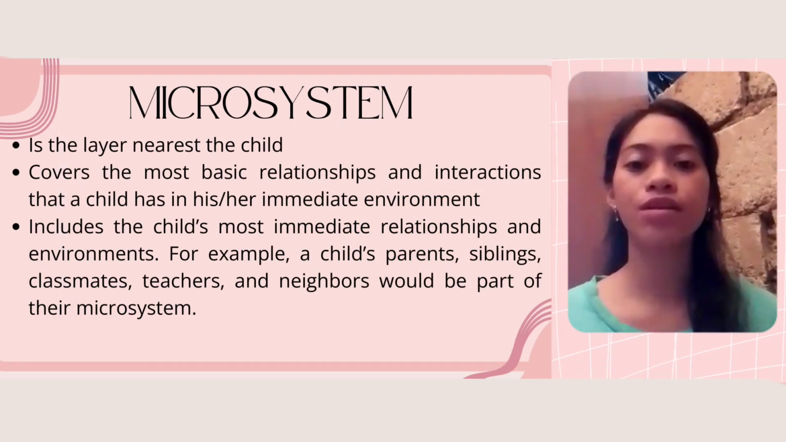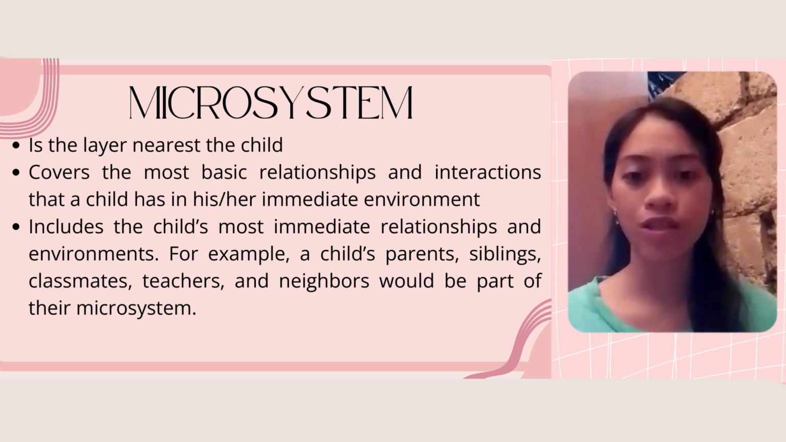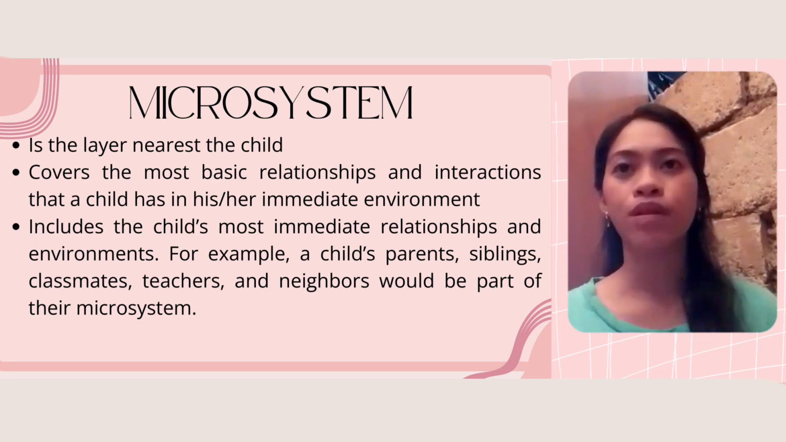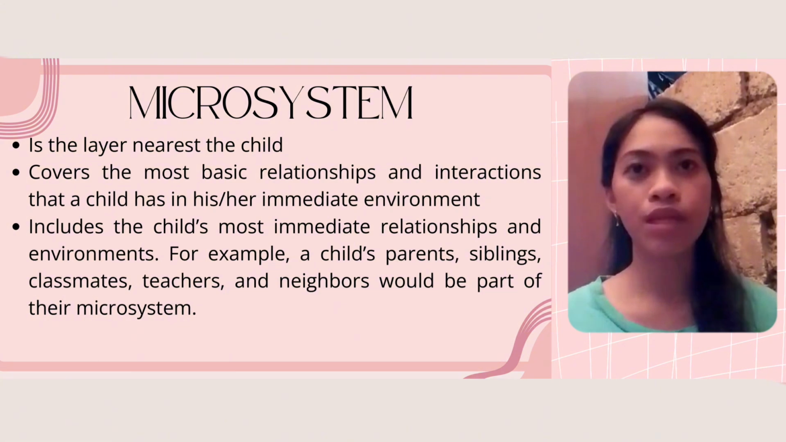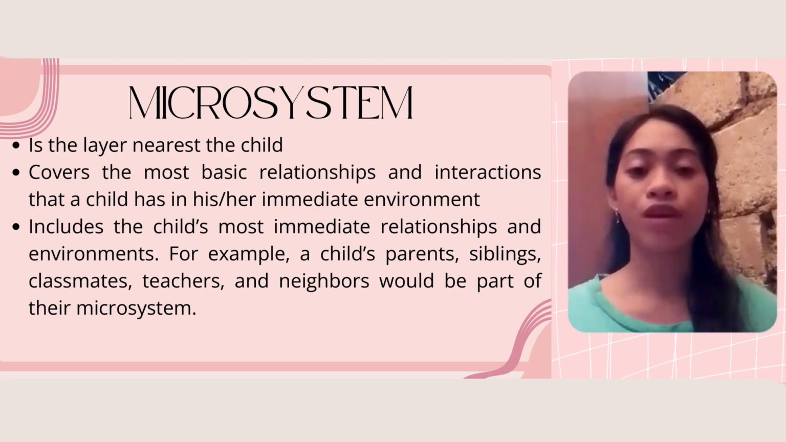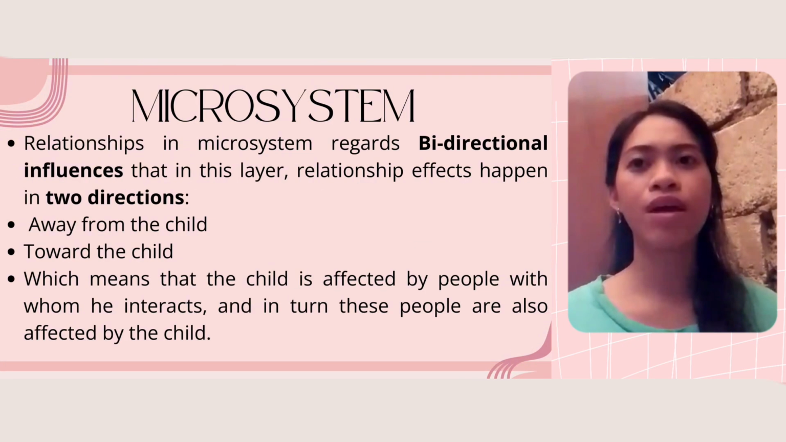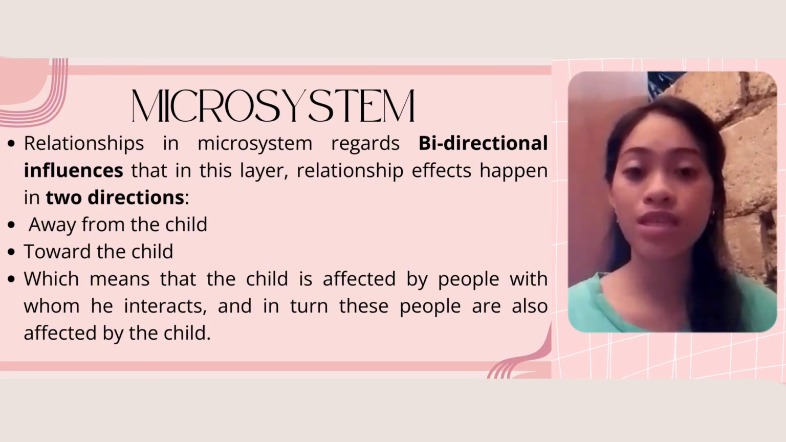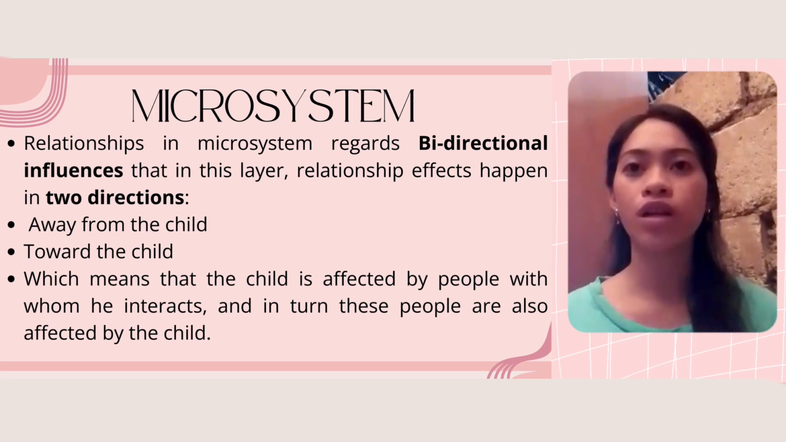Microsystem is the layer nearest to the child. It is the most basic relationship and interaction of the child. For example, the child's parents, siblings, teachers, friends, peers, these are the microsystem that affect the child directly. Again, the microsystem is the closest to the person and the one in which they have direct contact.